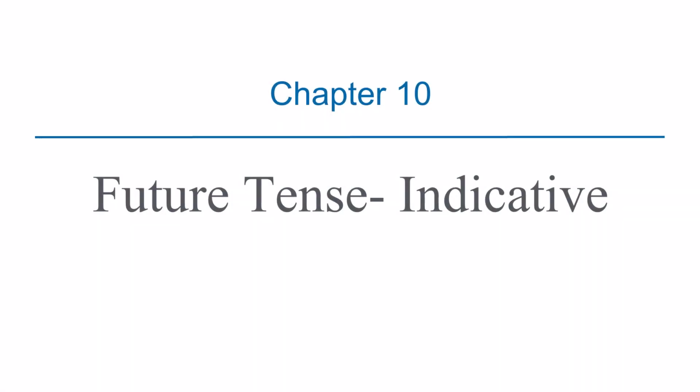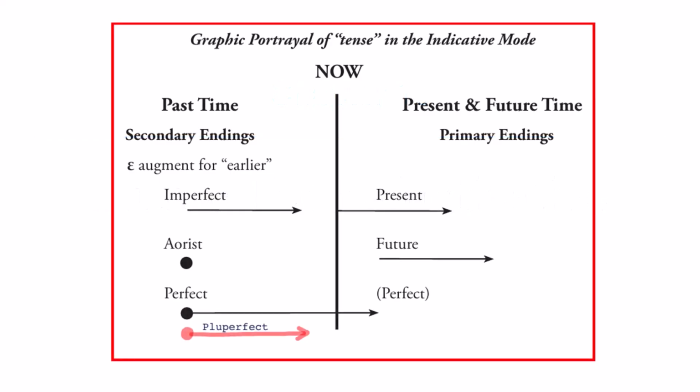Today we are looking at the future tense, and we are looking at the future tense in the indicative mood. But let's look at what we've looked at so far. When we're looking at the verbs in chapter 8, we said that Greek divides tenses in two ways. You have past time and present time and future. You have tenses that belong to the past time and tenses that belong in the present and in the future.